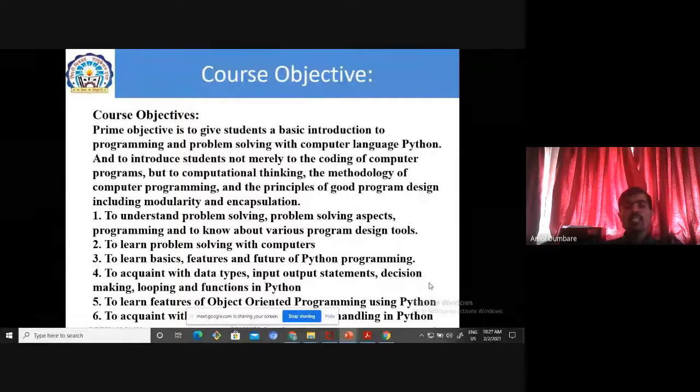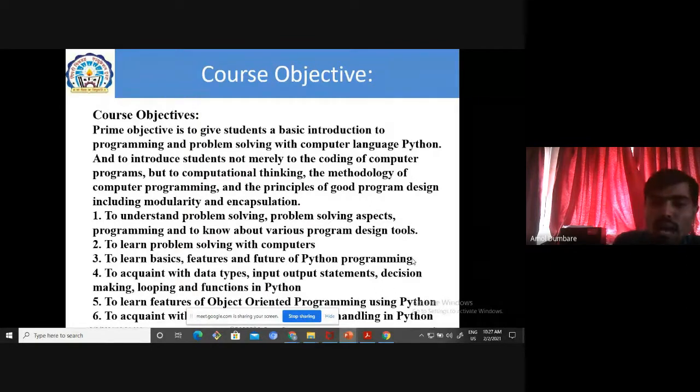Okay, now we will see the 6 objectives of our course. First one is to understand the problem solving aspect, problem programming, and to know about various program design tools. Getting? That part we will discuss in unit number 1. That is, what are problem solving aspects, what are problem solving types, what are different problem solving strategies. All this part we will discuss in unit number 1. Second objective is to learn problem solving with computers. Third objective is to learn basic features and future of Python programming. That will also be a part of your unit number 1.